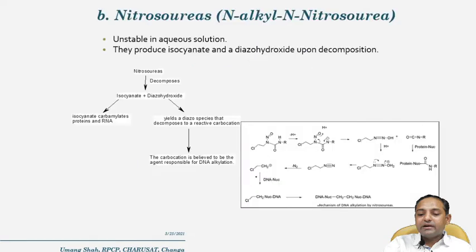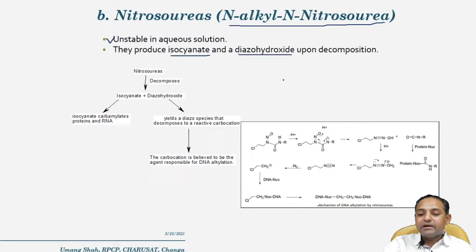Now next is the nitrosourea derivative, which is also called N-alkyl N-nitrosourea. Basically, this kind of compound is unstable in aqueous solutions and generally produces two intermediates upon decomposition, one is an isocyanate, another is a diazo hydroxide.